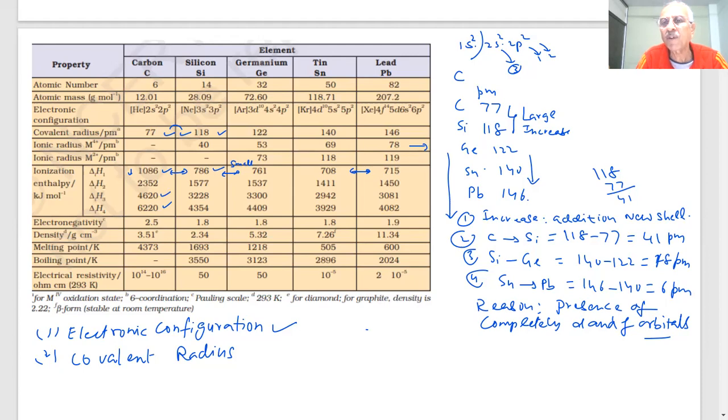That's why carbon cannot lose 4 electrons, and it cannot also add 4 electrons because it has a very small size. There will be strong electron repulsion, and the energy, 1 plus 2 plus 3 plus 4, is very high. So they form covalent bonds, all of them have high ionization enthalpies, as you can see. Whatever the effects are, they are related to the sizes, which we have seen. What about electronegativity, student?